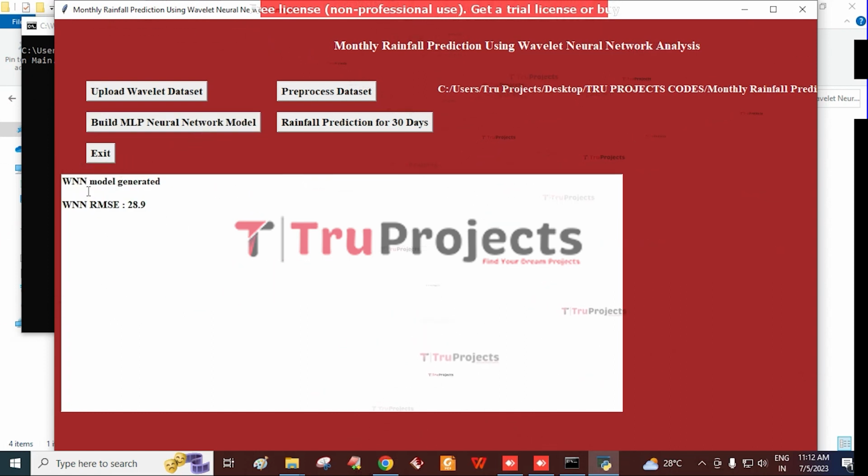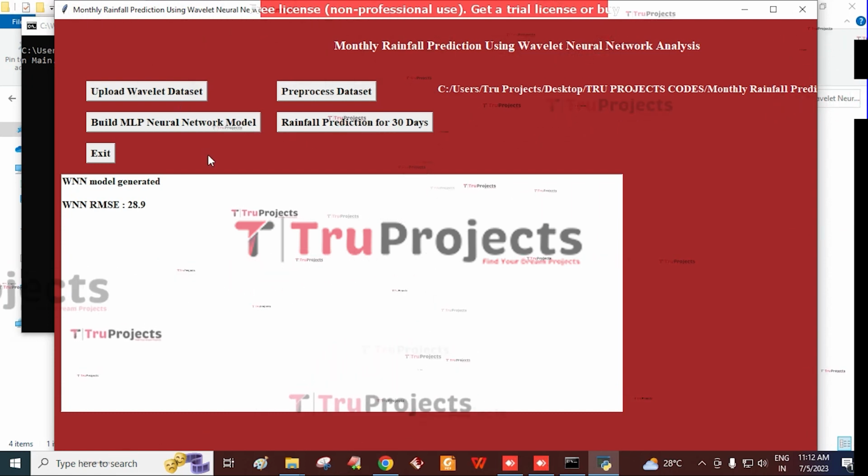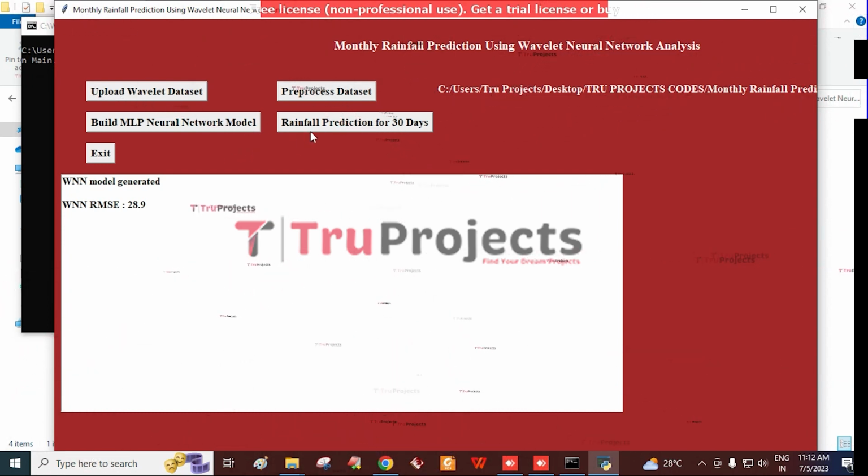Here, the WNN model is generated with an RMSE, that is root mean square error, of 28.9. And then click on Rainfall Prediction for 30 days.